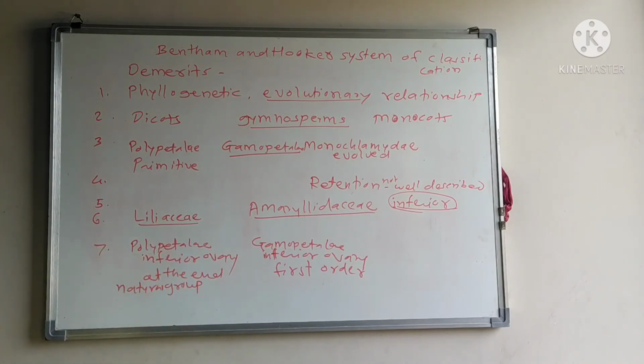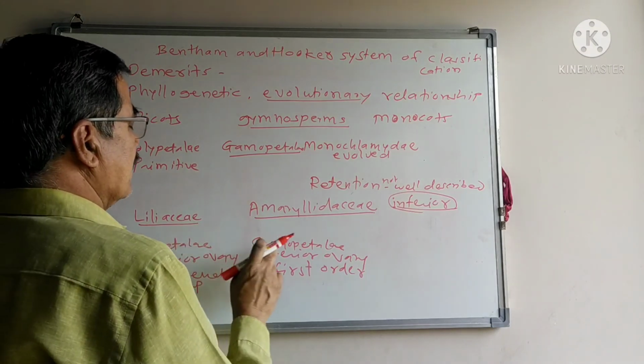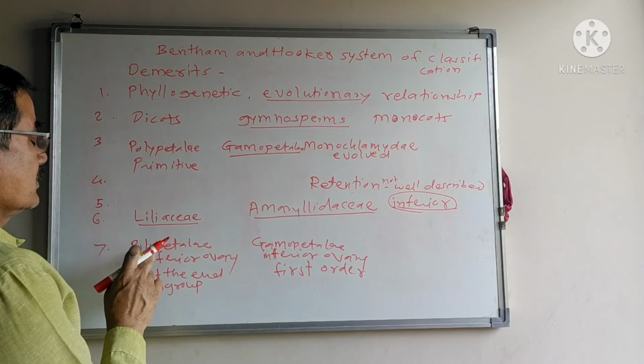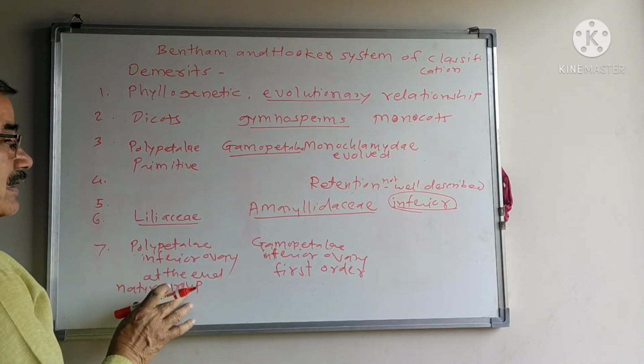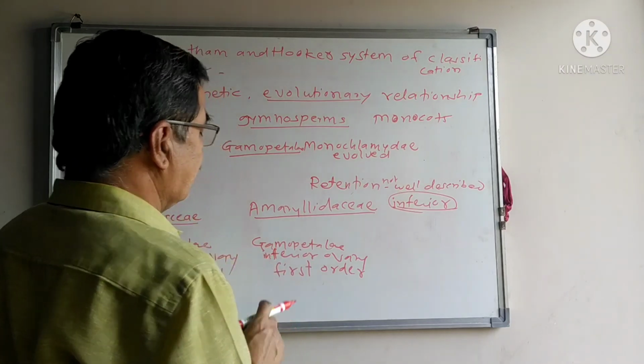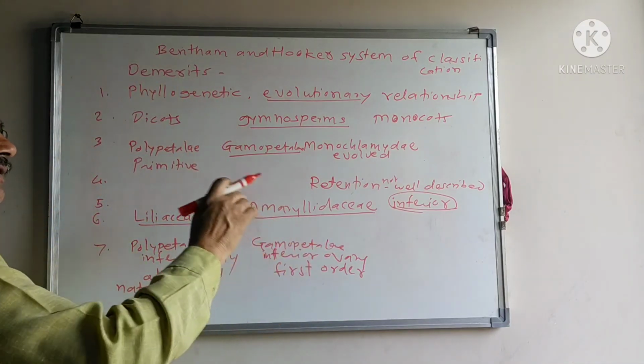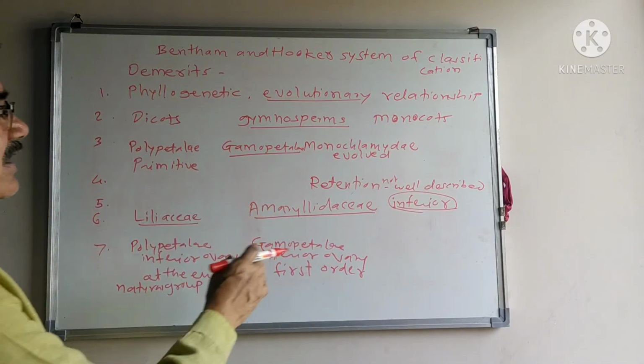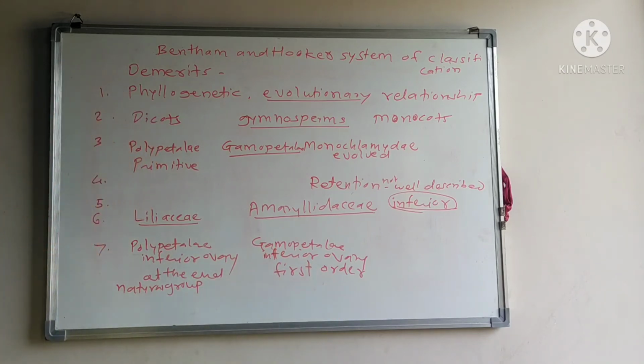They are kept apart from each other in Polypetalae and Gamopetalae. Means in Gamopetalae, inferior ovaries are described first, and later on in the natural orders, superior ovaries are present.